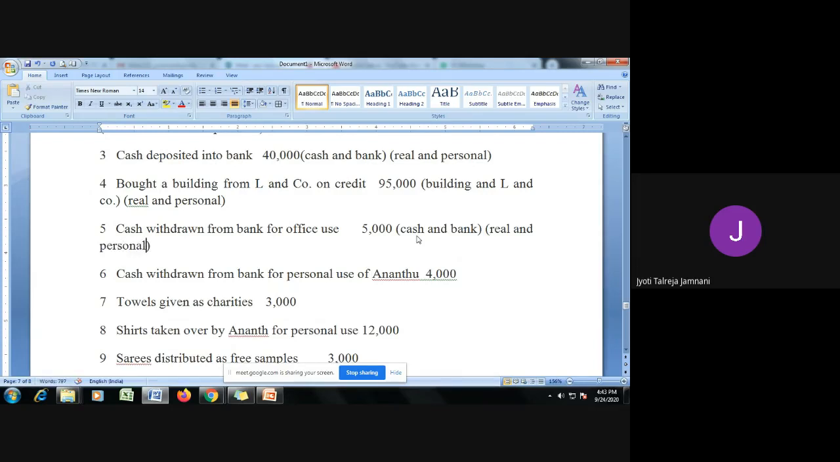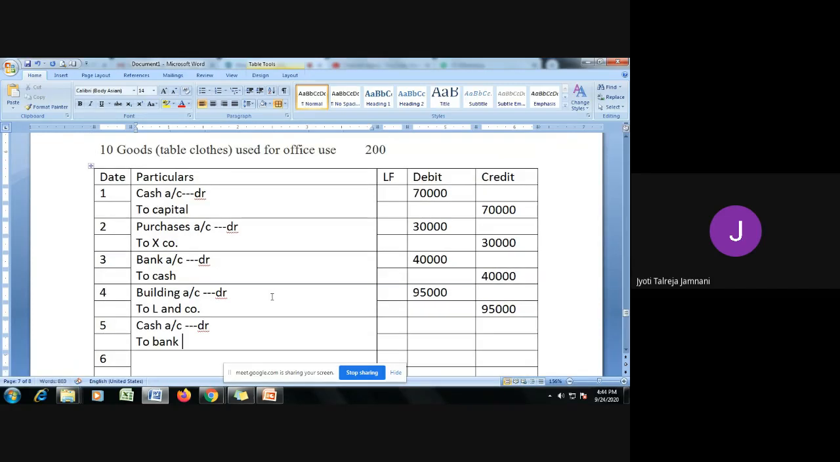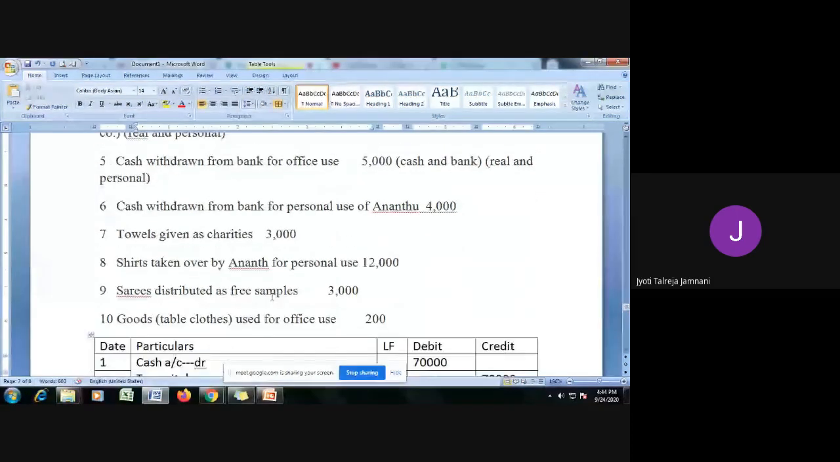Now what are we doing? Cash withdrawn from bank for office use. When you withdraw cash from bank, what happens? Cash is coming back to you in your pocket. So debit what comes in. So cash account will be debited. So we do cash account debit. To whom? Who is giving you this cash? Bank. And what is the account rule? Debit the receiver, credit the giver, so credit the bank. And what is the amount? 5,000.